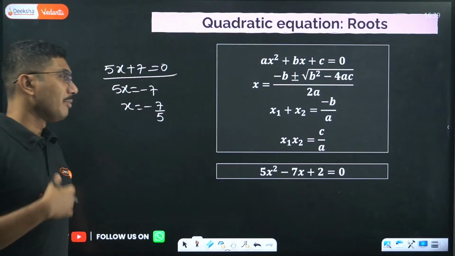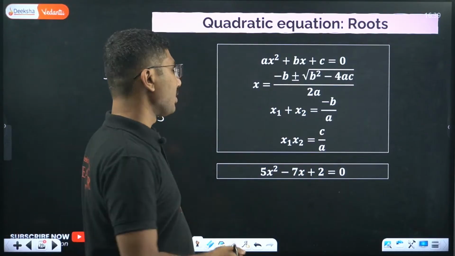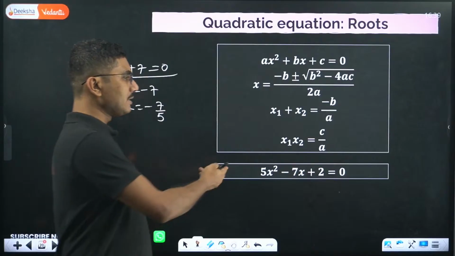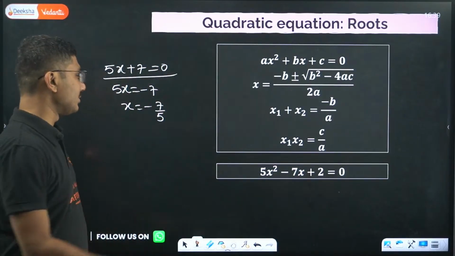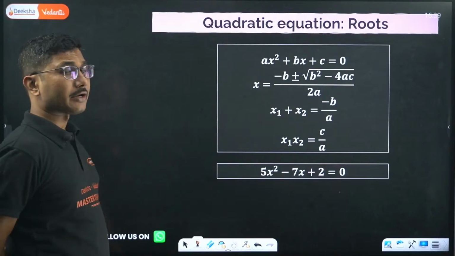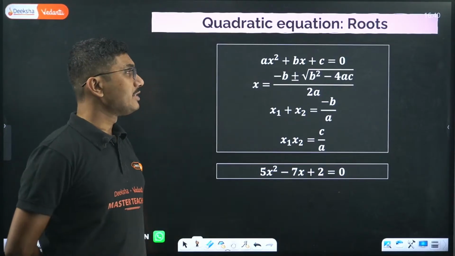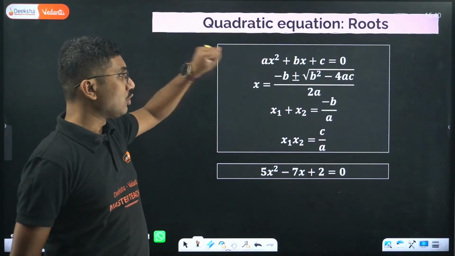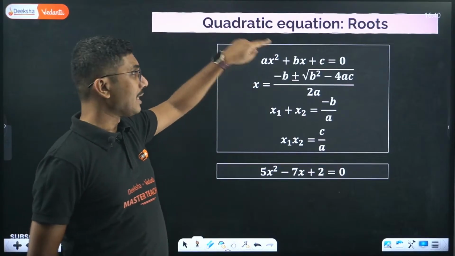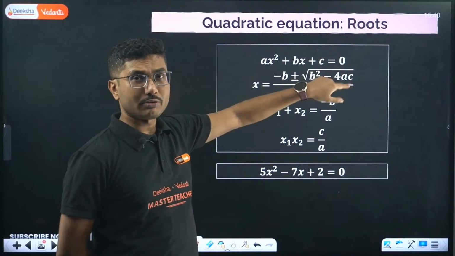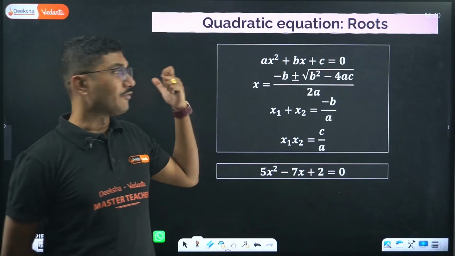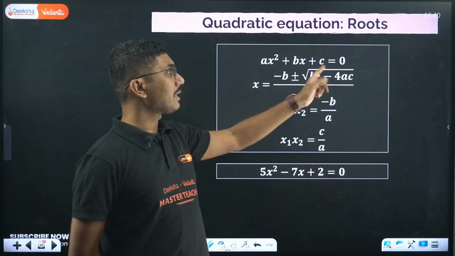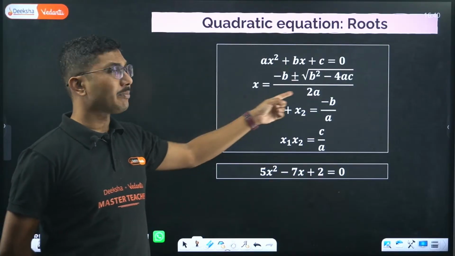It is easily solvable. But what about a second order equation or quadratic equation? A quadratic equation is not directly solvable unless it is factorable. For example, there is a question I have given you that can be factorized. But if you are not able to factorize it, how can you solve it? The easiest way is by using the Sridharacharya formula, which says that x = (−b ± √(b² − 4ac)) / 2a.